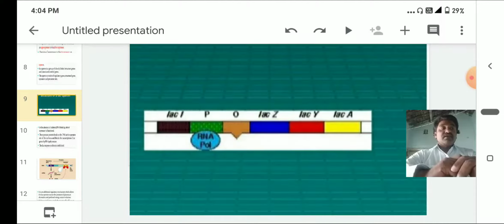So whenever the inducer molecules are present in the environment, the repressor protein comes out and the gene is in the switch on condition. In the switch on condition, the RNA polymerase is attached to the promoter region, and from that the mRNA is produced.